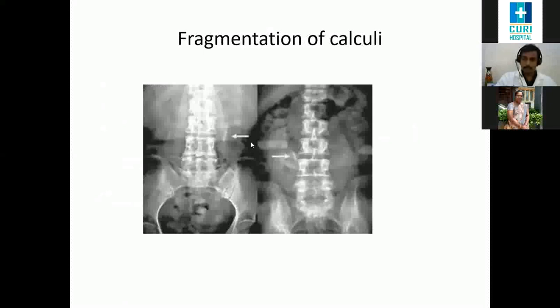We are seeing in this picture that stones from the kidney are fragmented and they've come into the upper ureter. But each one is like an upper ureteric stone by itself now. So this is called a Steinstrasse. Steinstrasse originates from a German word, it's a street in Germany. So when calculi after fragmentation are seen like this in the upper ureter, it's called a Steinstrasse.